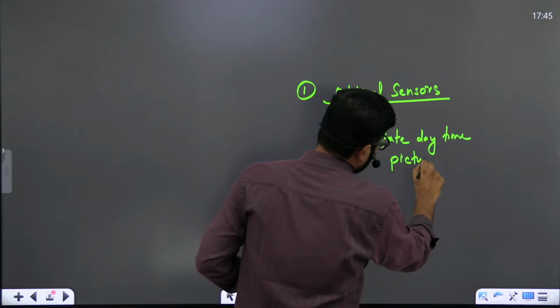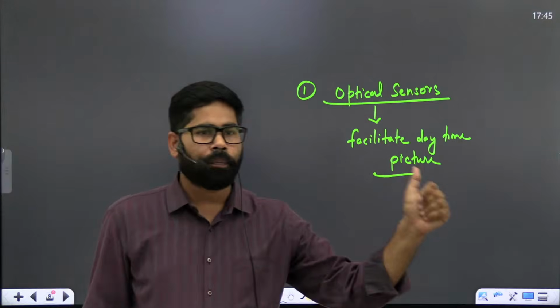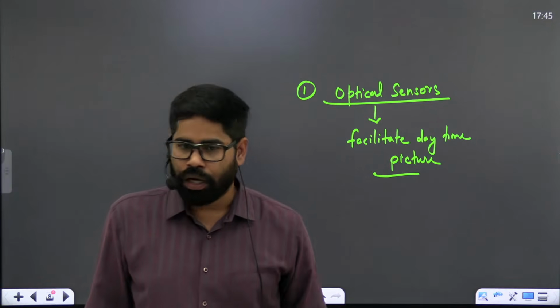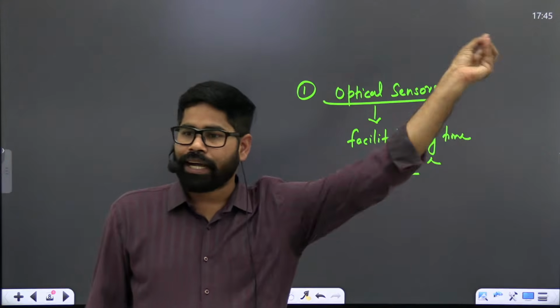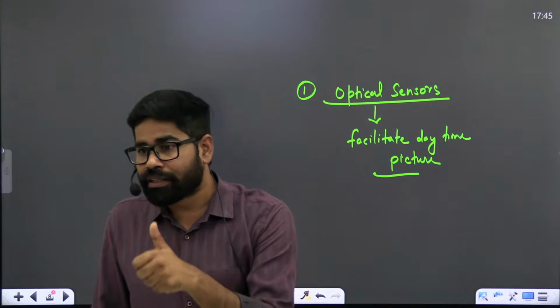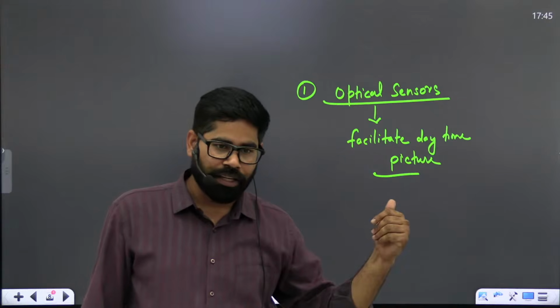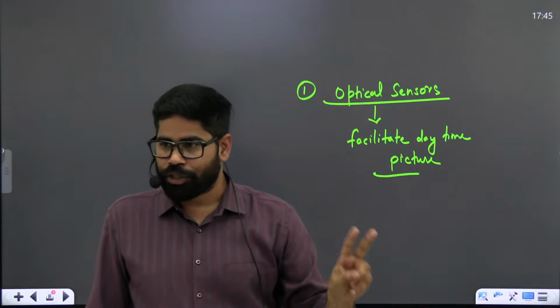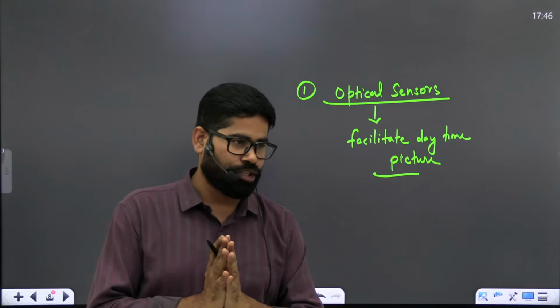So this is a normal part. Every satellite is almost having optical sensors. Almost most of the earth observation satellites are having optical sensors, so they will be able to take the photo. Okay, they will be able to give this high resolution image during the daytime. So during daytime they will have very good imaging.